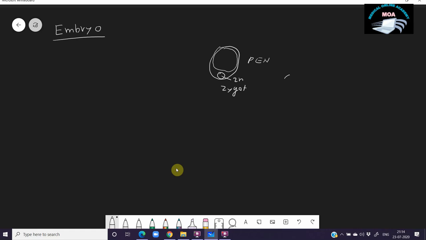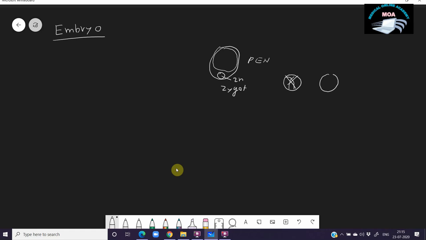Actually, suppose this is the zygote. The zygote divides vertically into two cells. Then it again divides vertically at right angles to each other, again producing two. Like that, it produces different cells. Actually, this is the method of division in the case of animals, which you studied in human embryology. But here I am going to explain a little differently.